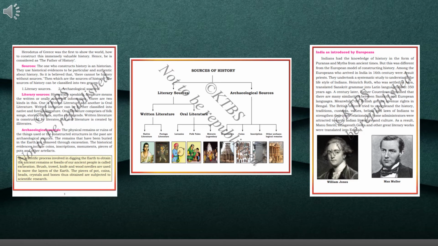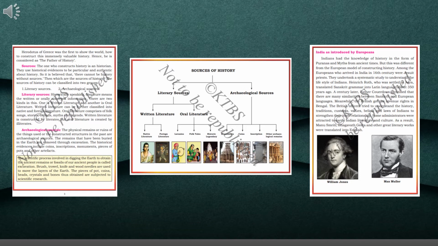So this tells us that there was an animal or a human being who was there in this place, okay. So I'm going to read the line again. The physical remains or ruins, that means destruction, of the things used or the constructed structure in the past are archaeological sources. I think you have already understood. Next, that is the third line. The remains that have been buried in the earth are removed through excavation.